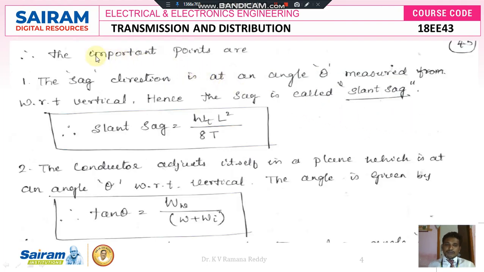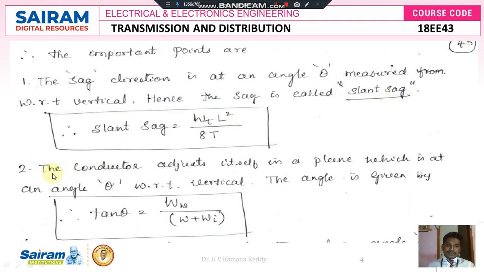Next, the important points noted in this concept. The sag direction is at an angle theta, which is measured with respect to the vertical, hence the sag is called slant sag. So because of the weight of the conductor and the weight of the ice on the conductor, there exists a sag which is a slant sag. Slant sag is nothing but a sag whose direction is at an angle theta, measured at an angle theta, hence it is called slant sag.